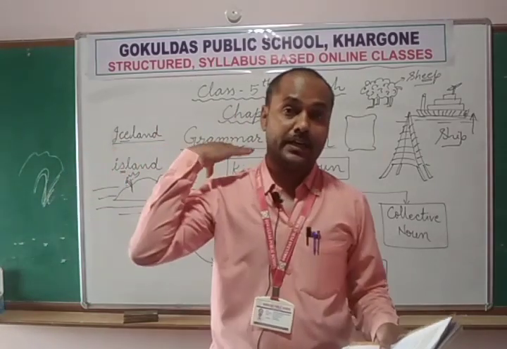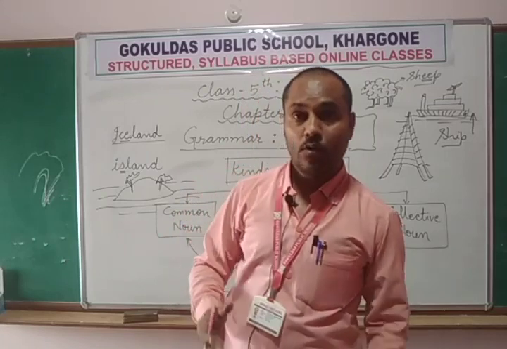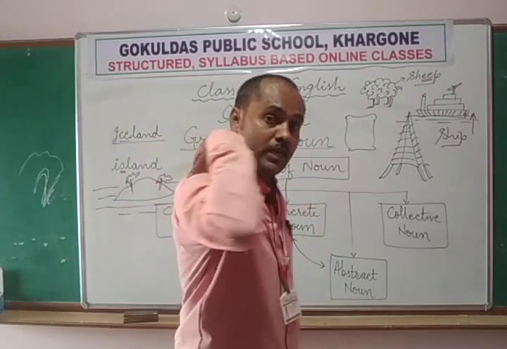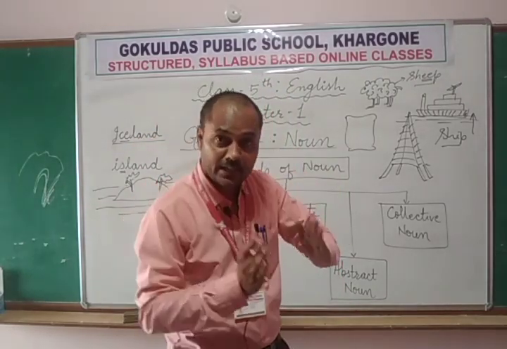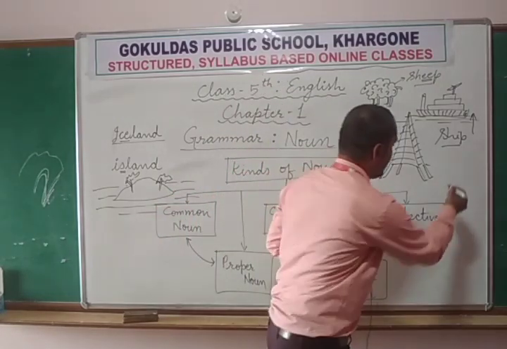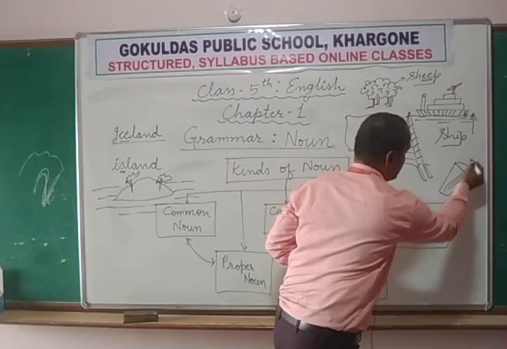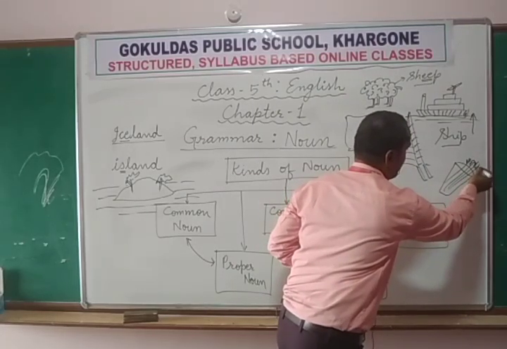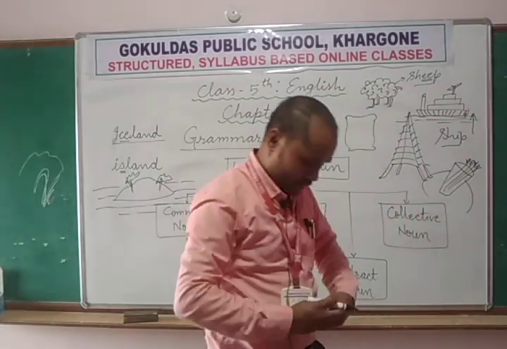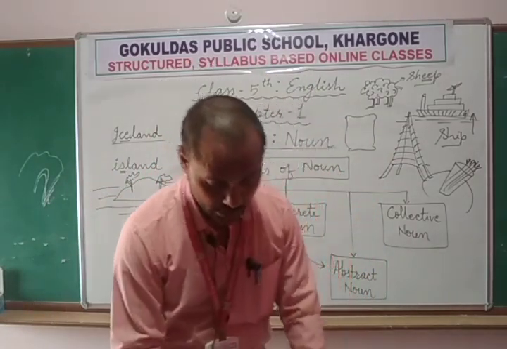A quiver means, if you might have seen the serials Ramayana, Mahabharata, in olden times when they fought with arrows and bows, they kept the arrows on their back side. That container which contains the arrows is called a quiver. It has a belt to tie on our back. So this is called a quiver of arrows.